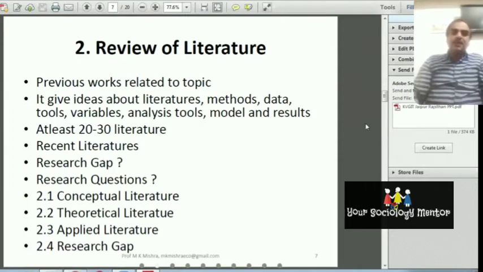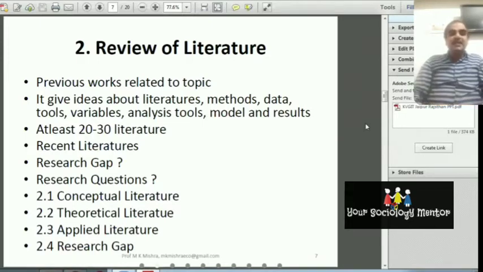After the introduction part, you will go for the second component of research proposal, the review of literature. Review of literature means previous works related to this topic. In the review of literature, you will discuss what the previous researchers have done about this topic or concerning this topic. So literature review gives ideas about literature, methods, data, tools, variables, data analysis tools, model, and result.